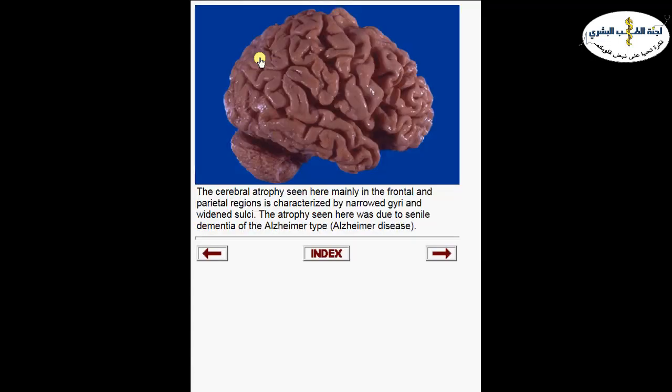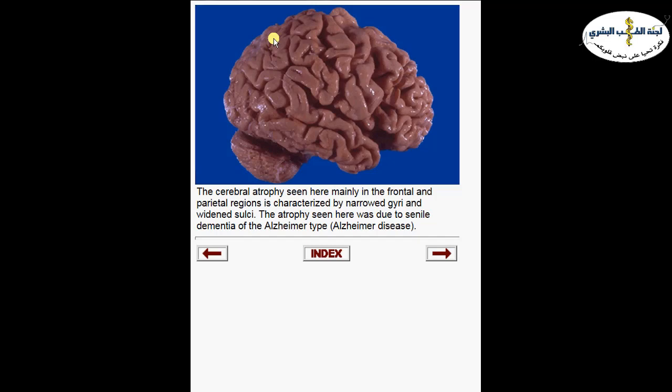Now moving to the second part, which is Alzheimer's disease. Here we can see Alzheimer's. Dementia means progressive memory loss. So the most common cause for this kind of progressive memory loss is Alzheimer's disease. And what we can see here in the brain is actually brain atrophy. If you look at the gyri, they are very thin in this patient.